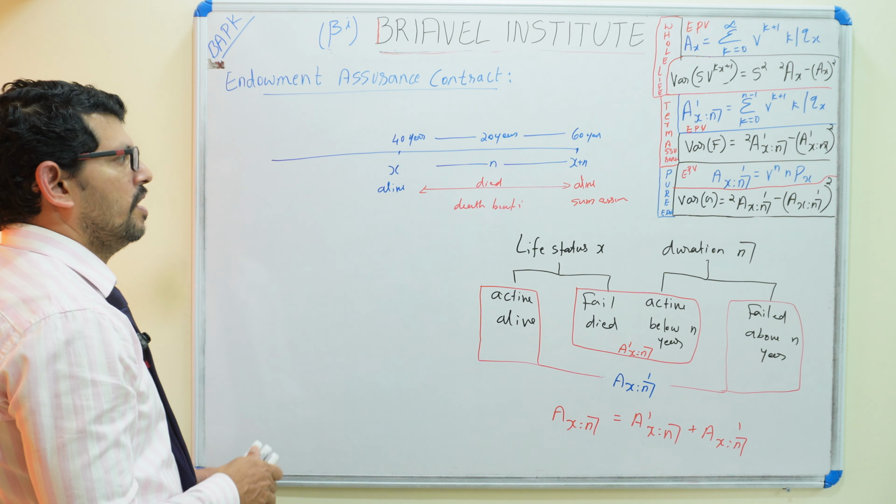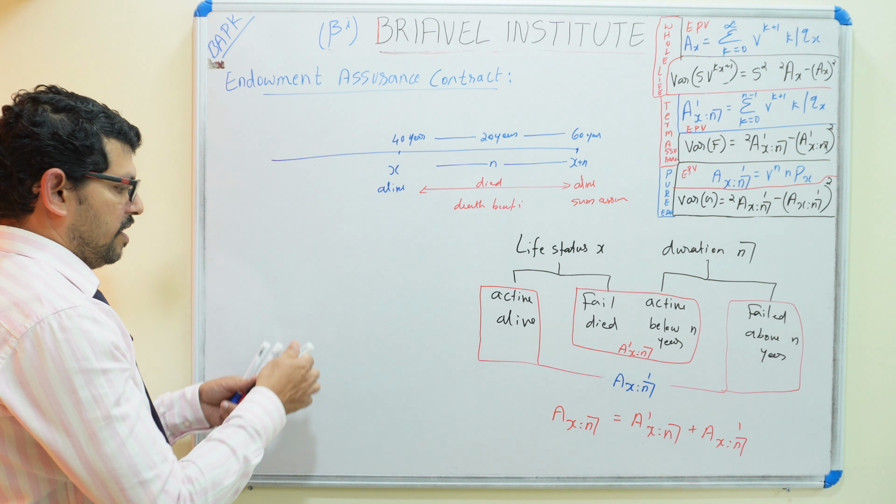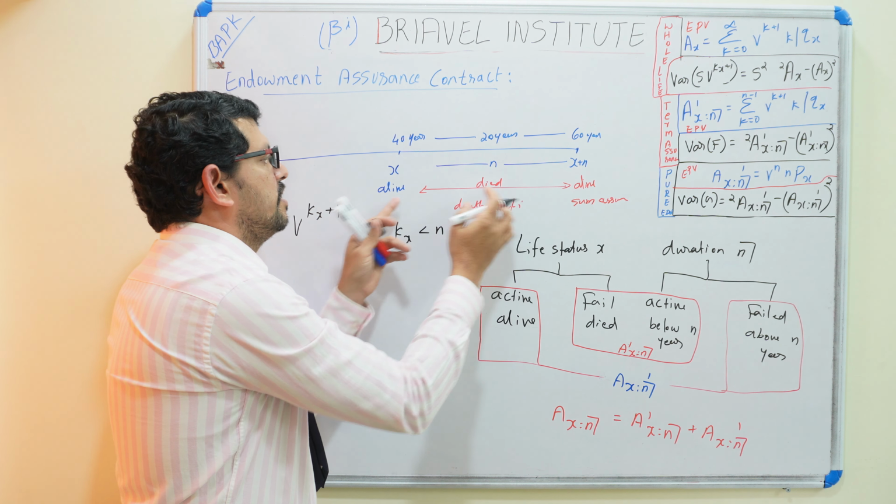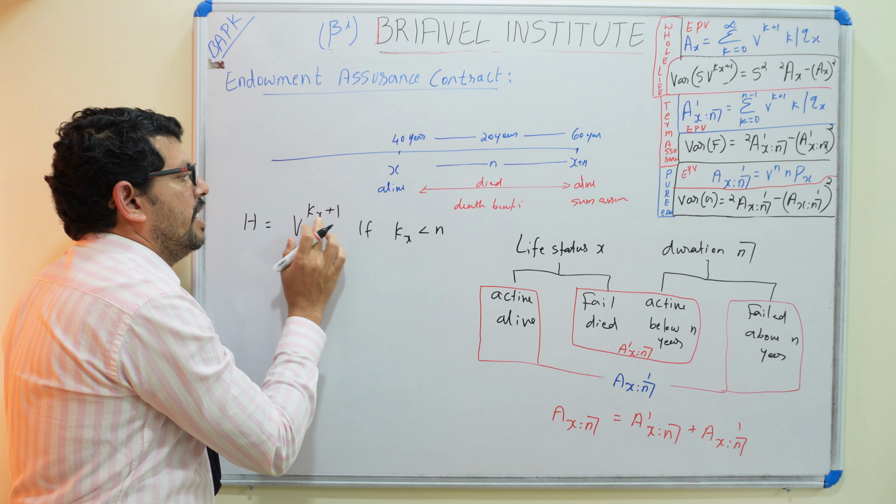We can check with the endowment expected present value. The expected present value is represented by Z. Z is equal to, if you are aged x and die in between, we can write v raised to K_x plus 1, where K_x is the curtate lifetime, if K_x is less than n years. If you die within n years, the benefit is paid at the end of the year, so K_x plus 1 represents the curtate lifetime with the benefit paid at the end of the year.